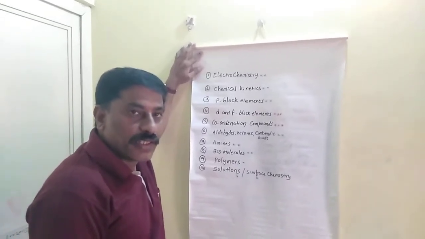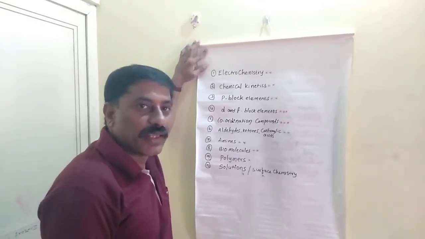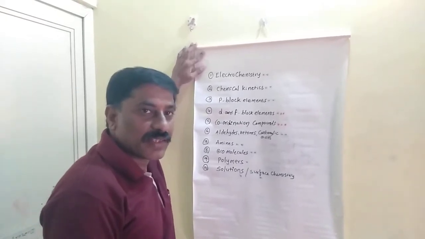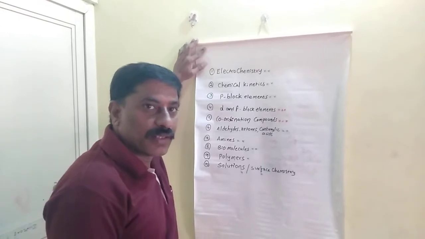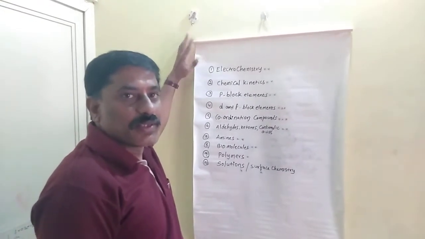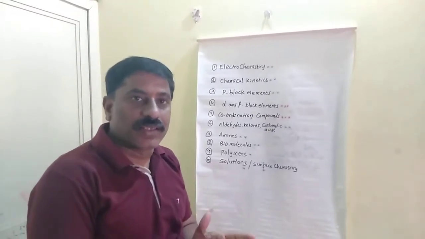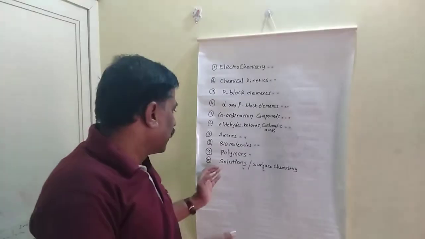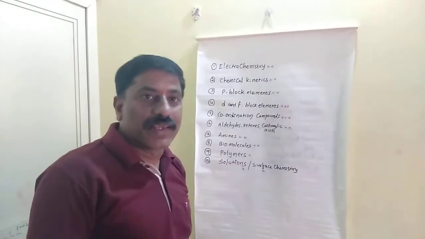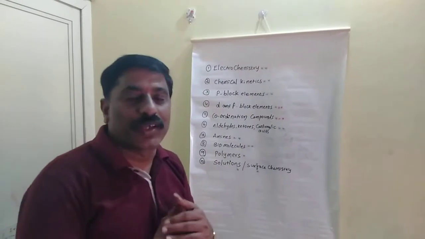Dear students, in this video I am discussing how to score minimum 70 marks in second year chemistry lessons for your upcoming NEET exam. So here in second year chemistry syllabus we have 16 lessons. In these 16 lessons I selected 10 lessons as do or die lessons. In these lessons the first lesson is electrochemistry.